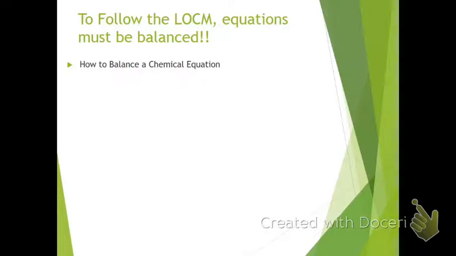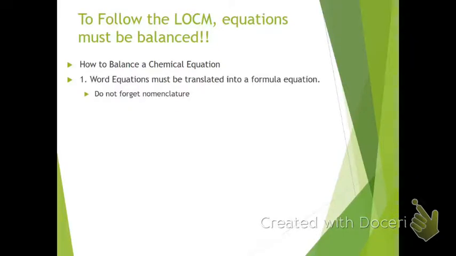When we are writing balanced chemical equations, if we have a word equation, we must first translate that into a formula equation by writing our formulas from all of our chemical names. We do want to make sure we're following our nomenclature rules correctly, because if you end up with an incorrect formula for one of the substances in the reaction, it might get a little difficult to balance. So we first want to make sure we get those formulas right.